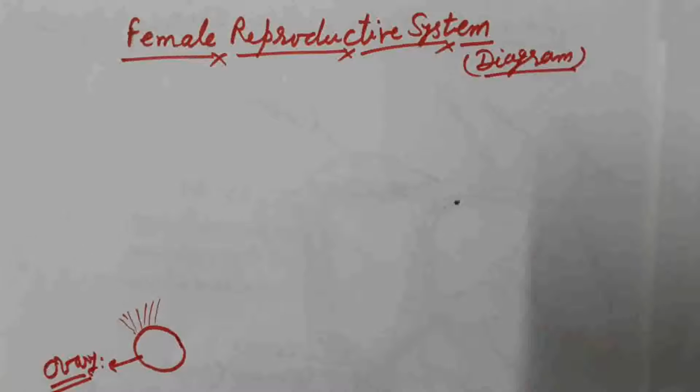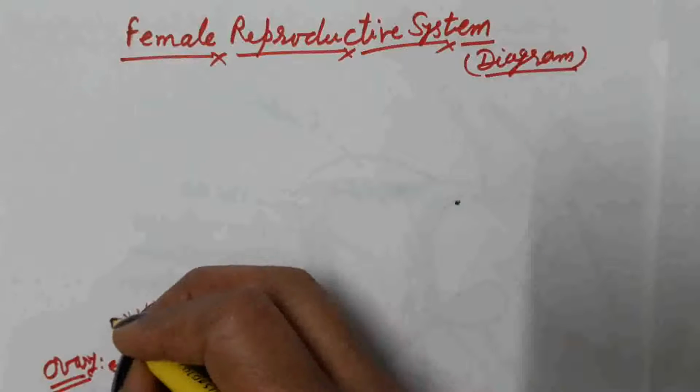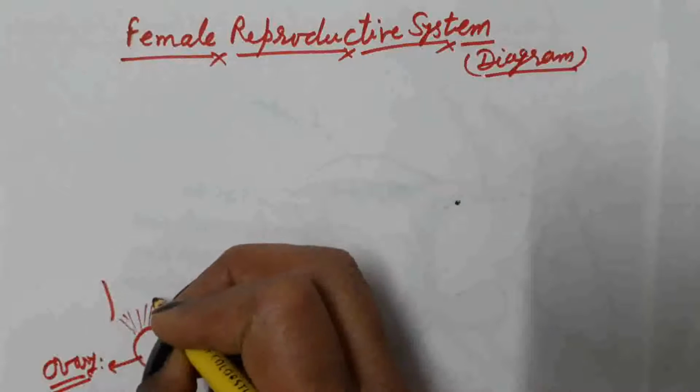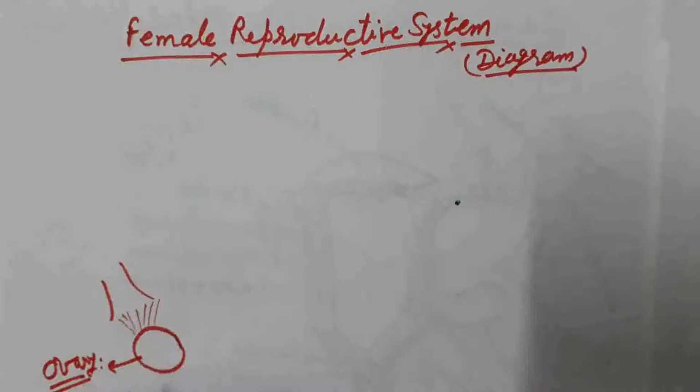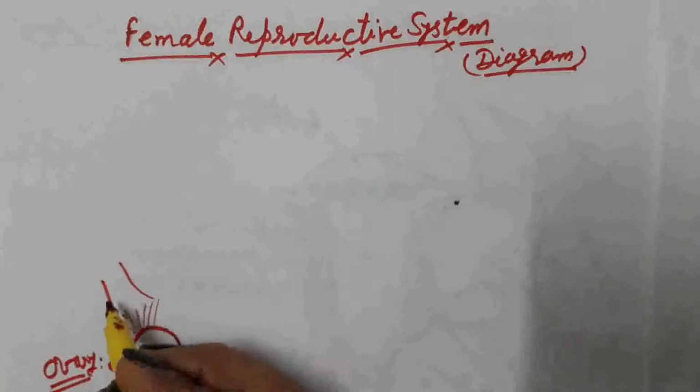Near the ovary, there is the fallopian tube or oviduct. The wider, funnel-shaped part of the fallopian tube, which is present near the ovary, we call the infundibulum.